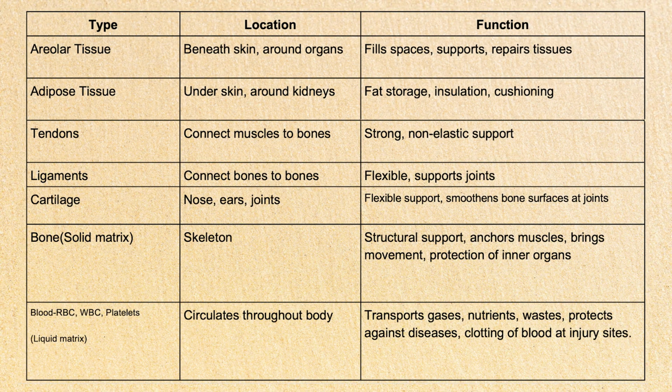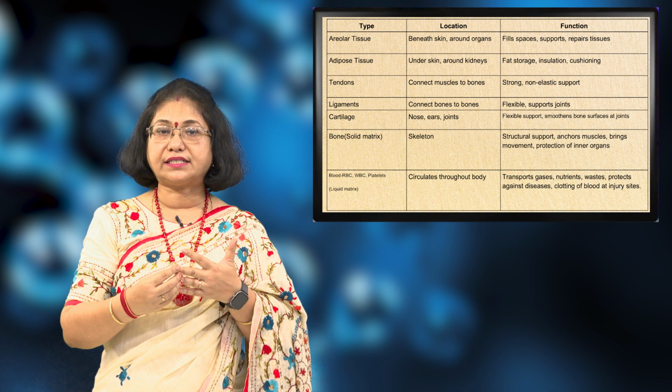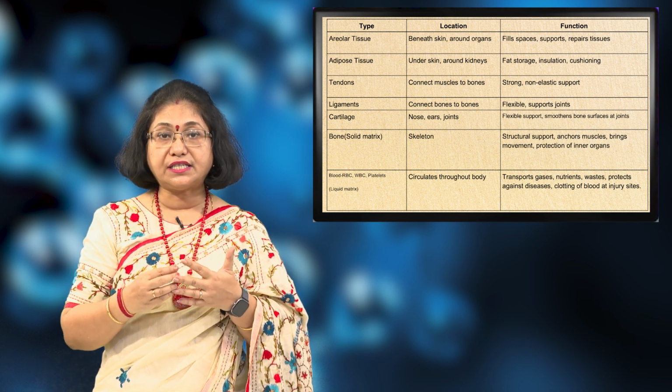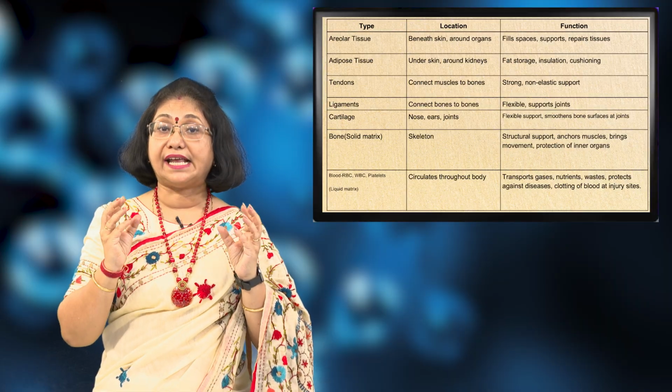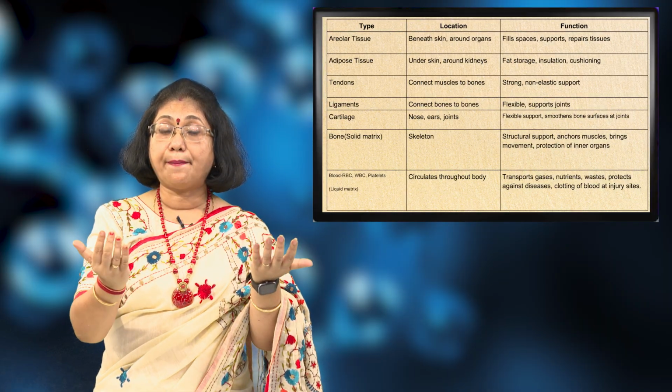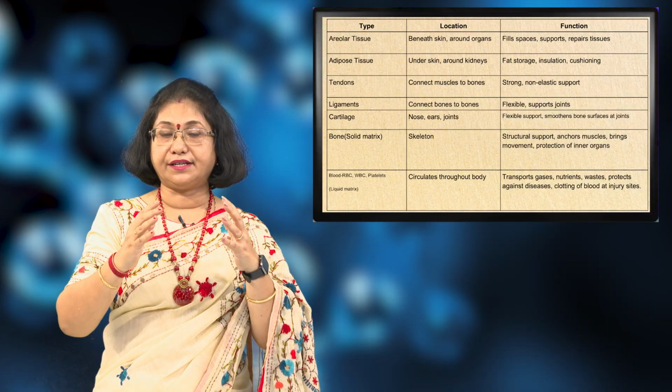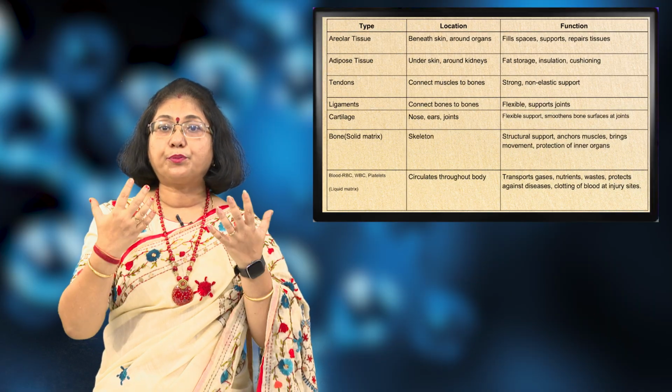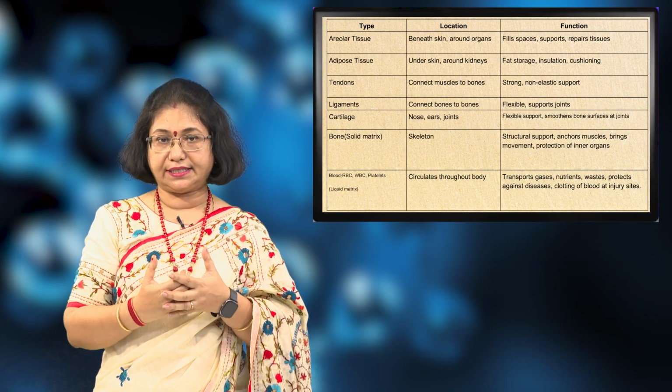The next one, with a solid matrix, is the bones. The bones provide the entire skeleton of the body. They provide structural support and they anchor the muscles. They bring about movement and also provide protection to the inner organs. The inner organs like the heart, lungs, or our digestive system are very soft and delicate. They need to be protected by something, and hence the skeleton forms a cage-like structure protecting these delicate inner organs.